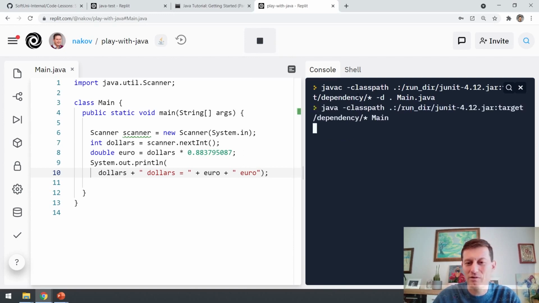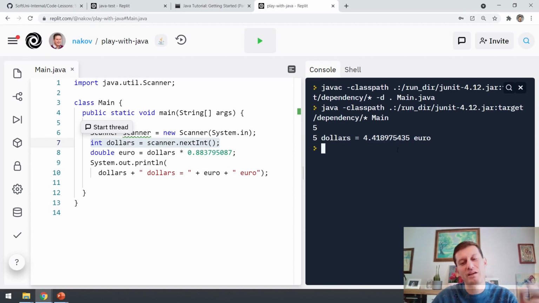Okay, now the program is compiled, now the program is running, and here the program is stopped at nextInt, and it's trying to read a number from the user. So I type 5 and I press enter, and it says $5 is equal to 4.418 etc. euro.